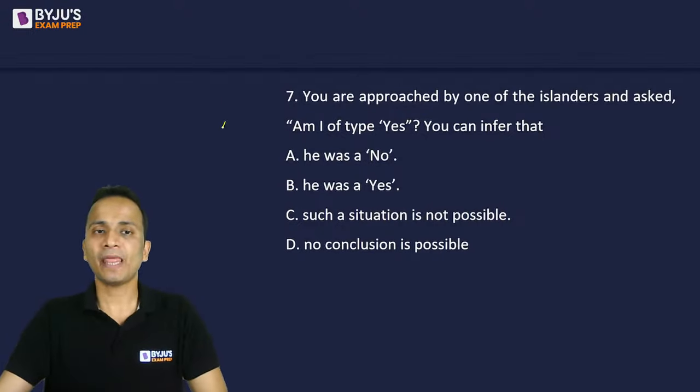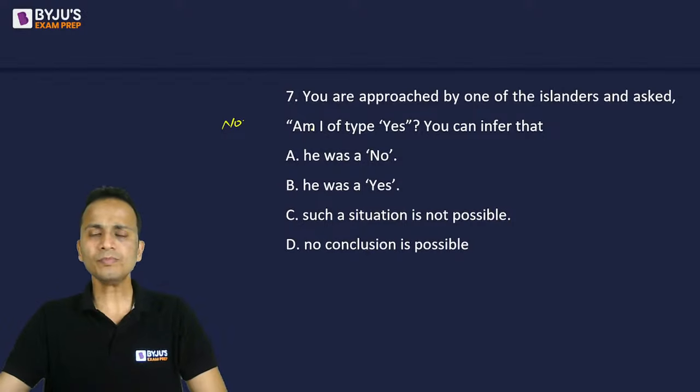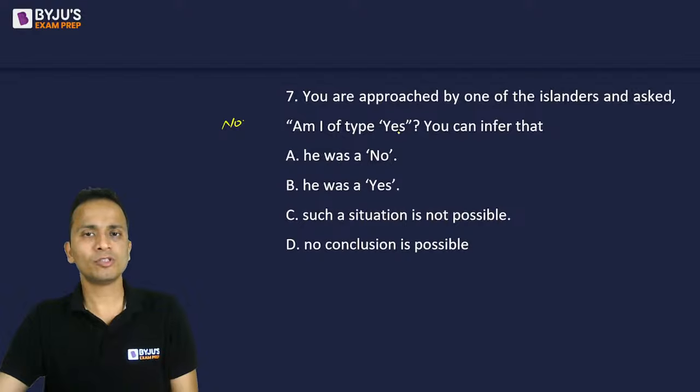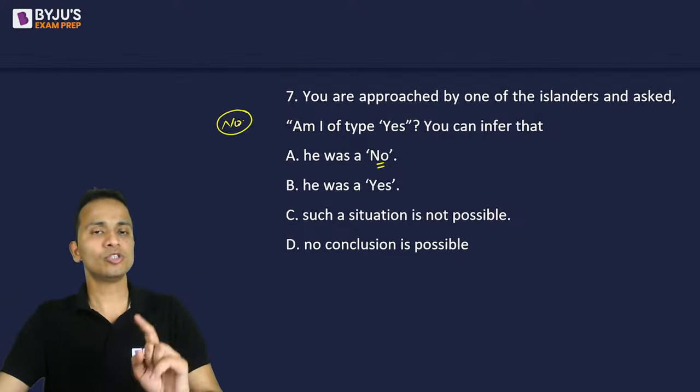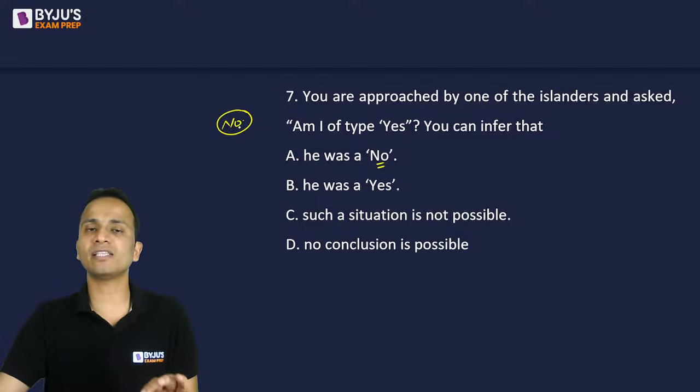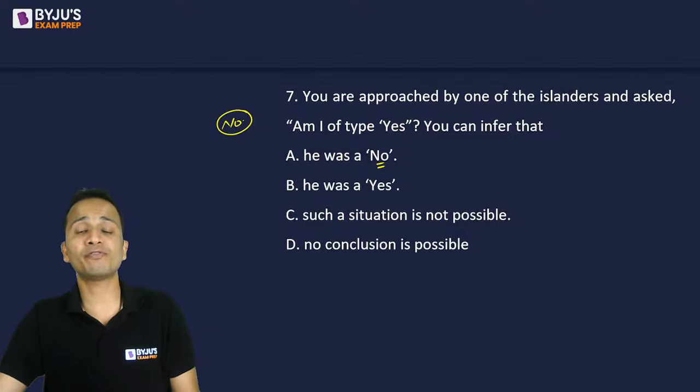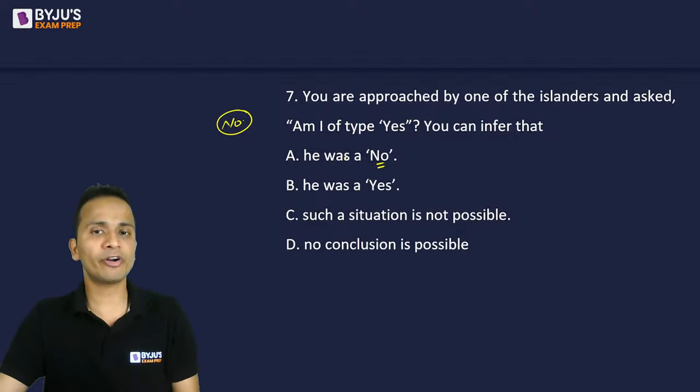Second case, if the answer is no. So am I of type yes? Since the answer is no, this person will not be of type yes. That means this person will be of type no. And since this person is giving the answer as no, this person will be of type no. There is no contradiction.